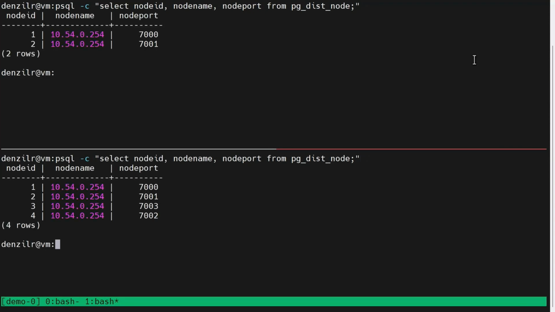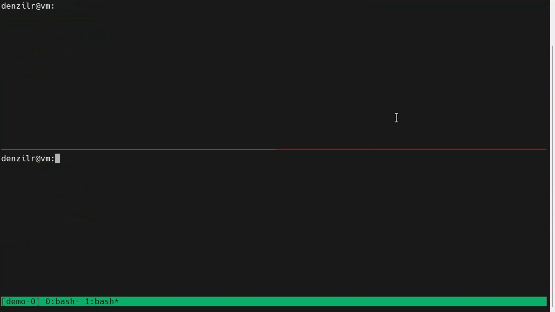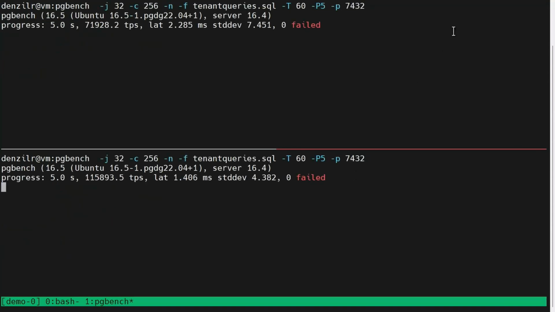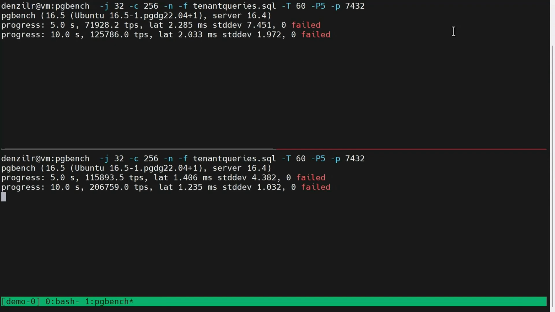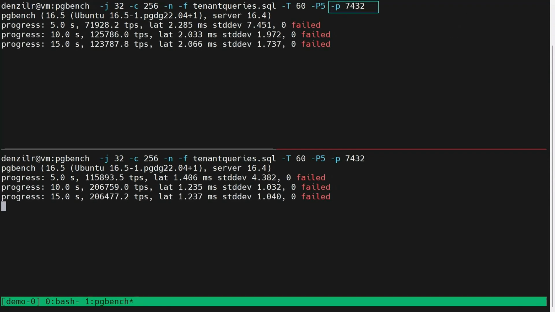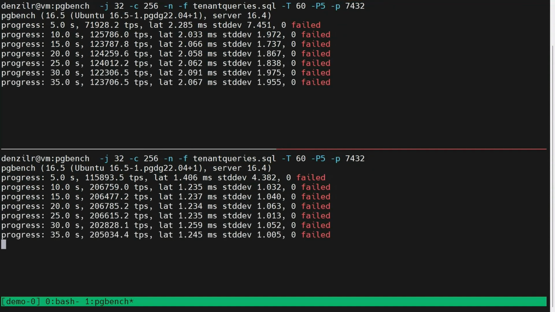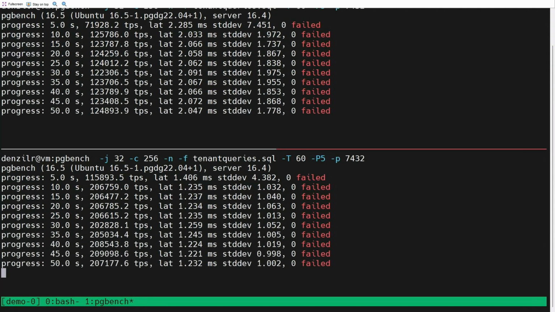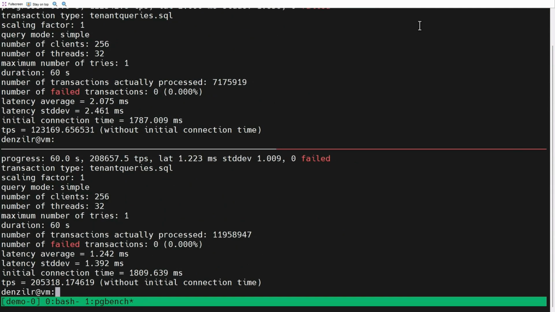So I have 2 clusters here. The top one is a 2-node cluster. The bottom one is a 4-node cluster. Right? And I'm going to run a PG bench. And the PG bench effectively is connecting over this 7432 port so that these requests are load balanced across the cluster. Right? And I have tenant queries.sql, which PG bench is generating random tenant IDs and issuing some selects to them. Right? And 256 clients running against each cluster. And we'll see quickly what the difference in 2-node and 4-node is.